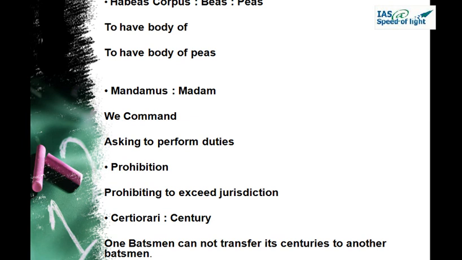Let's have a recap. We started with Article 3, auto. We talked about the formation of new states. Then we jumped to Article 13, dangerous. Laws which will take fundamental rights from you are dangerous. 14, tire, equality before law. All tires are equal before law.